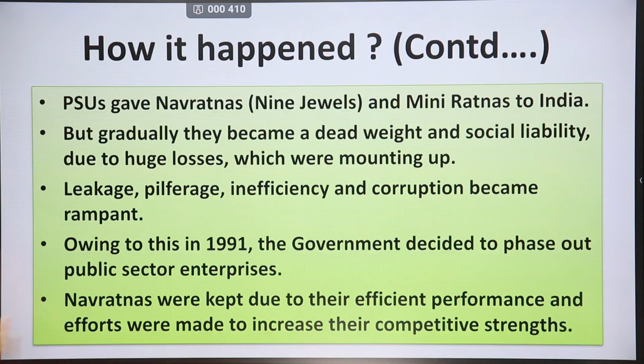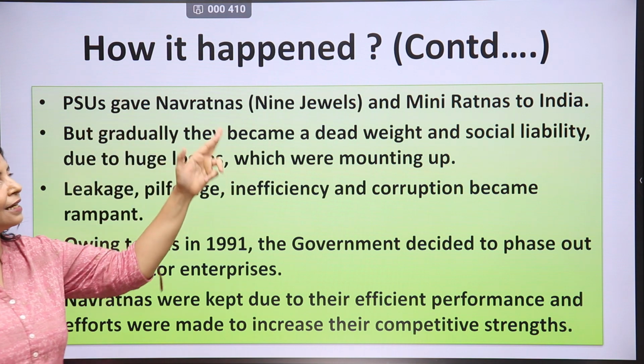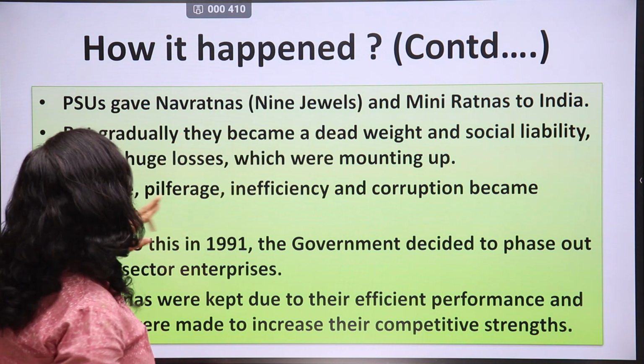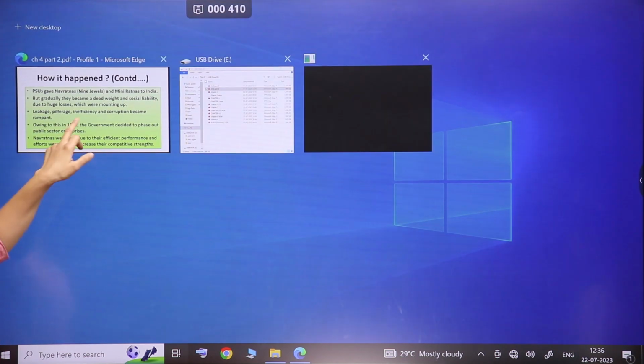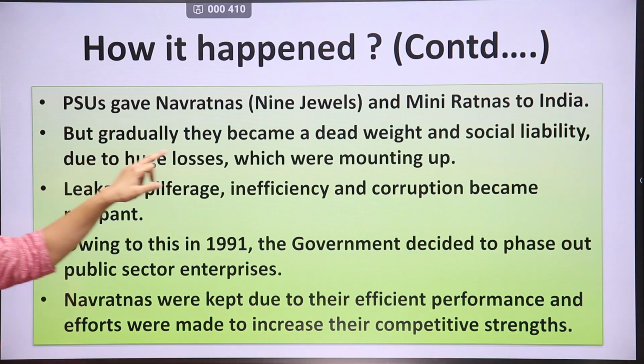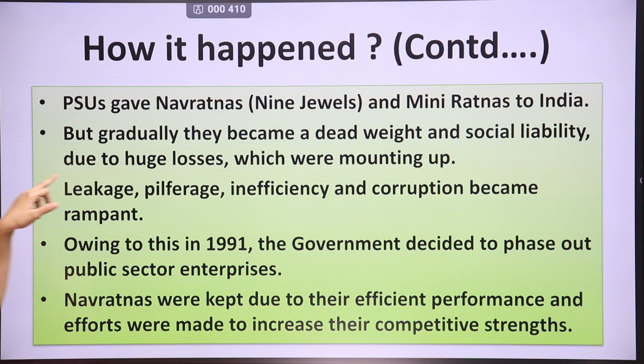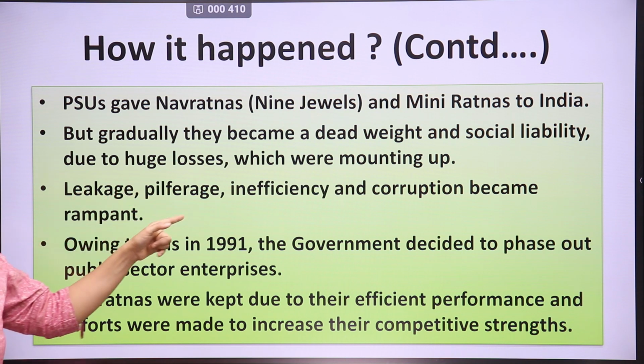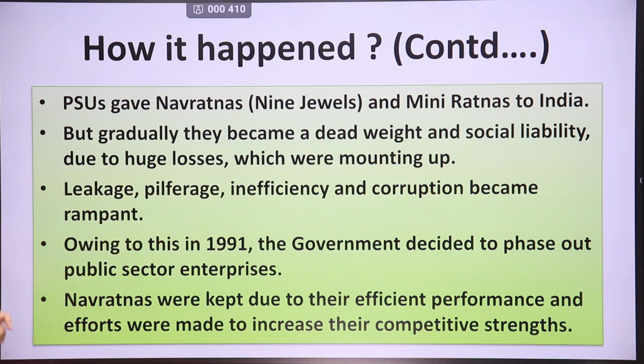They were good previously, in the beginning. How did it happen? Public sector units gave Navratnas. They were very good and they gave Navratnas to India, that is 9 jewels, and Mini Ratnas to India. But gradually they became a dead weight and social liability due to huge losses which were mounting up. They were incurring huge losses. Leakage, pilferage, inefficiency and corruption became rampant.